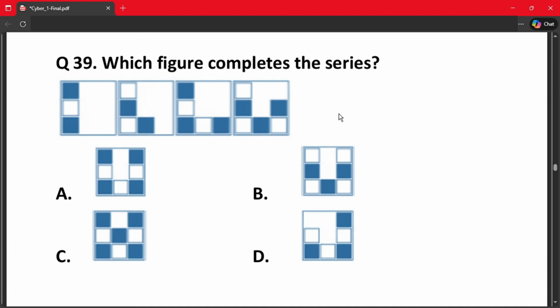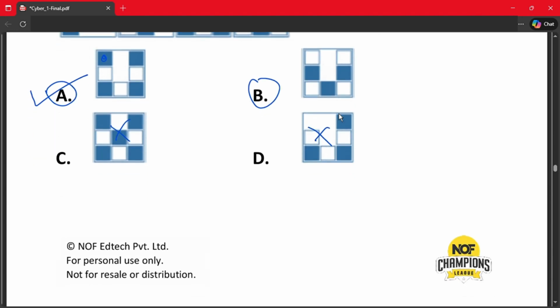Question number 39. Which figure completes the series? So 1, 2, 3 and 4. So we need either A or B. These two are ruled out. And as it goes dark blue, then white, dark blue, white, we need a dark blue on top left. So option number A is correct.